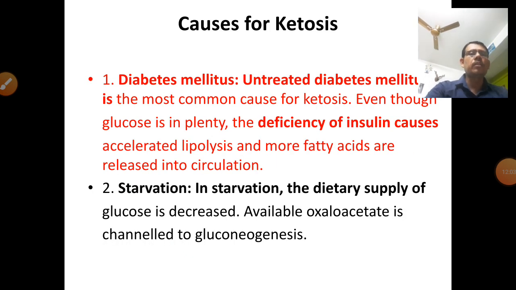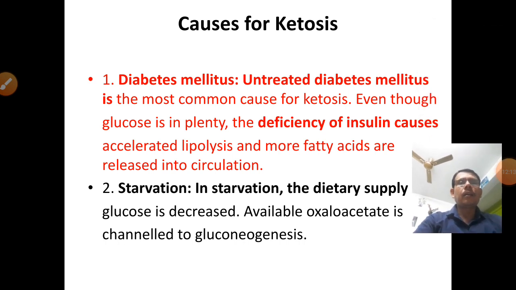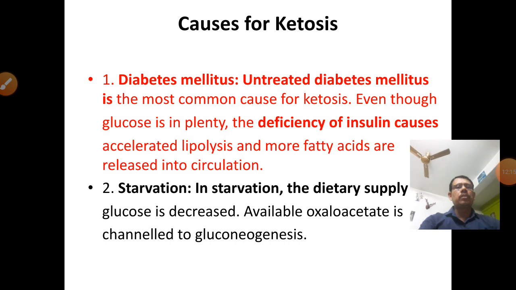What is the cause of ketosis? How does ketosis occur? Generally, two conditions are responsible for ketosis. One is diabetes mellitus. Untreated diabetes mellitus is the most common cause of ketosis, because in diabetes mellitus there is generally a deficiency of insulin, which increases the blood glucose level, and this excess glucose is converted into ketone bodies.